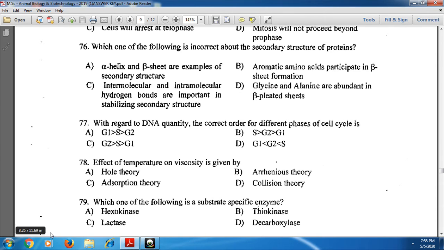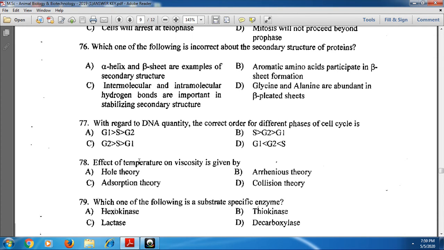And next, 77. With regard to DNA quantity, the correct order for different phases of cell cycle. Normally in S phase DNA synthesis is started, which means it is increasing after S phase. First G1 phase, next S phase, next G2 phase. In the G2 phase the DNA quantity is more, hence G2 is in the first place. That means G2 greater than S greater than G1. That means C option is the correct one.